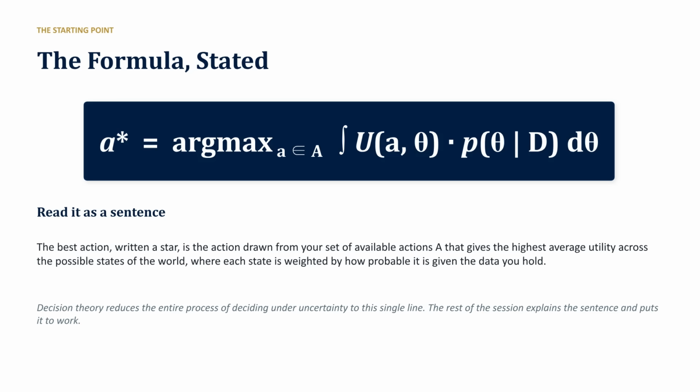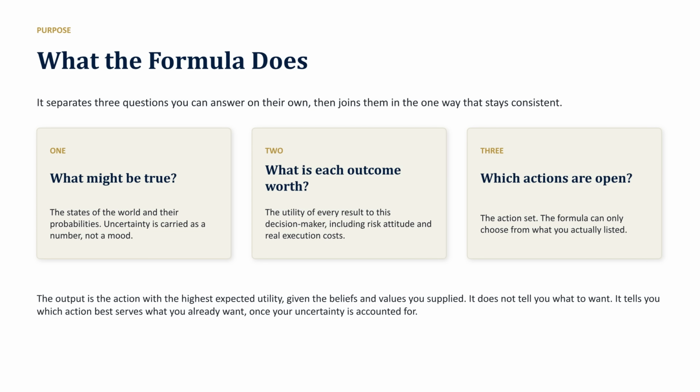Here is the master formula. In plain English, the best action is the one from your available set that yields the highest average utility across all possible states of the world, weighted by their probability given your data. The formula separates decision-making into three questions. What might be true? What is each outcome worth? And which actions are open? It doesn't tell you what to want, but rather which action best serves your goals, given your uncertainty.